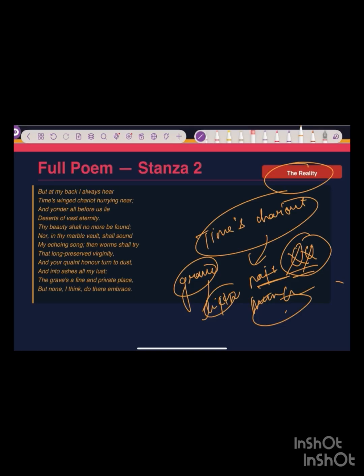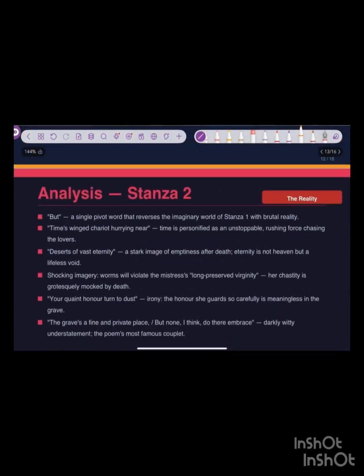He talks about his own fate also. The grave is a fine and private place, but none, I think, do there embrace. Even though the grave is a very fine and private place, there is no embrace, my lady, because when we die, we don't have any sensibility of action.